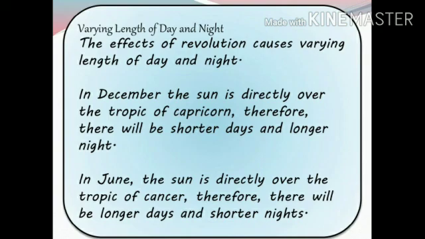The north pole is inclined toward the sun and the south pole turns away from the sun. Thus, a larger part of the northern hemisphere receives sunlight. This results in longer day and shorter night in the northern hemisphere. The south pole is inclined toward the sun and the north is turned away from the sun. Thus, a larger part of the southern hemisphere receives sunlight. This results in longer day and shorter night in the southern hemisphere.